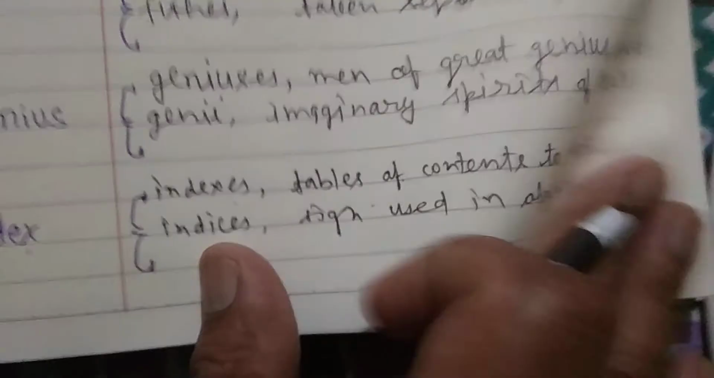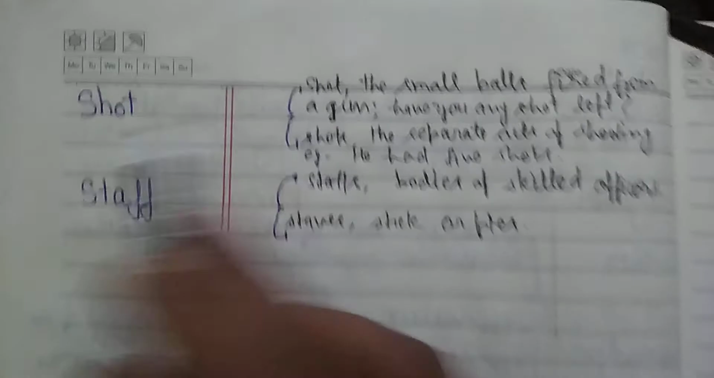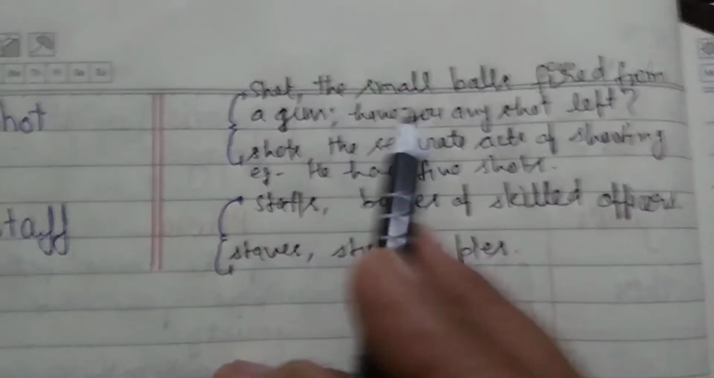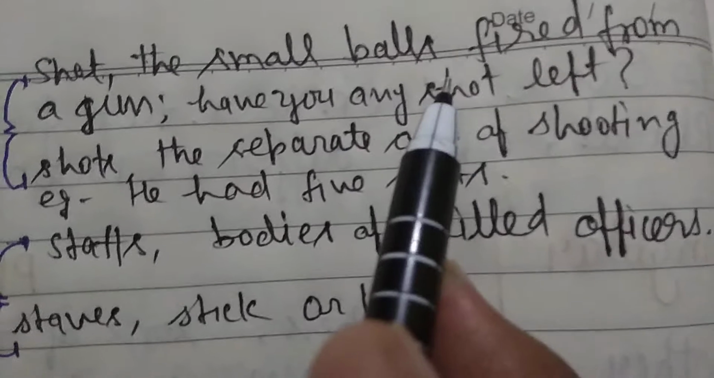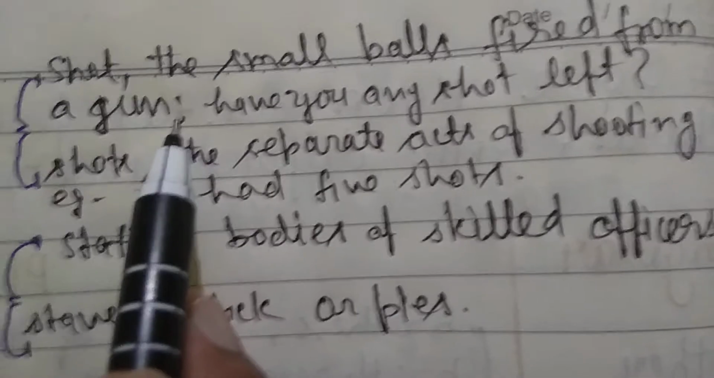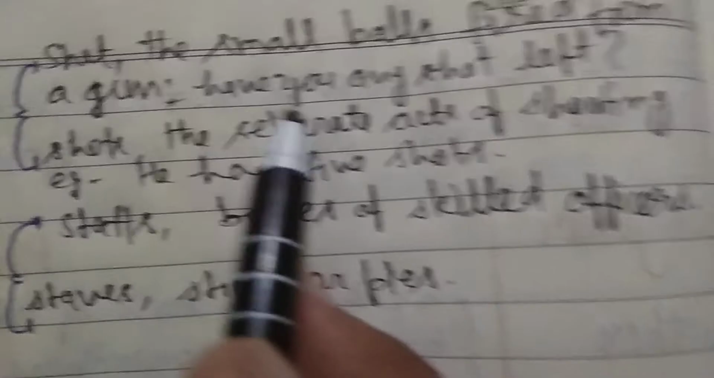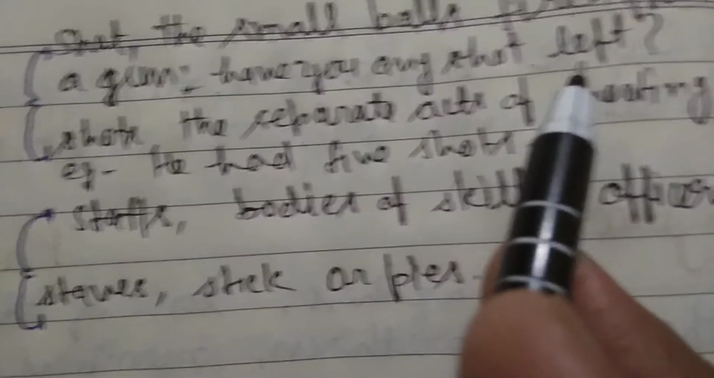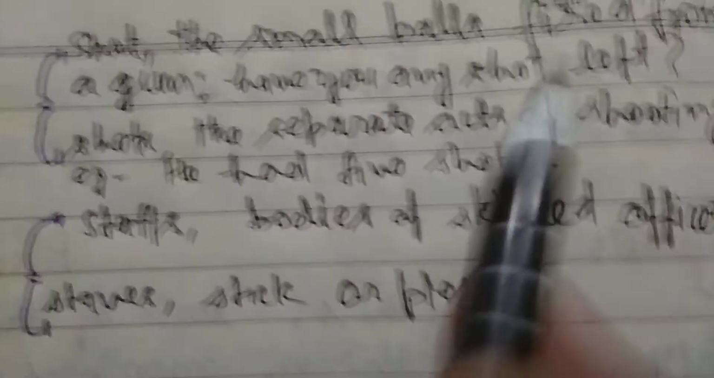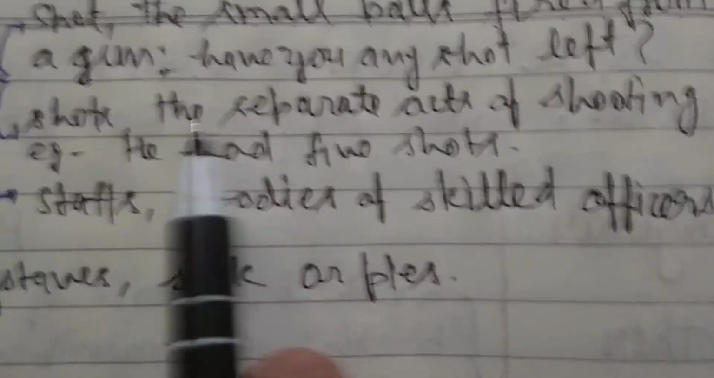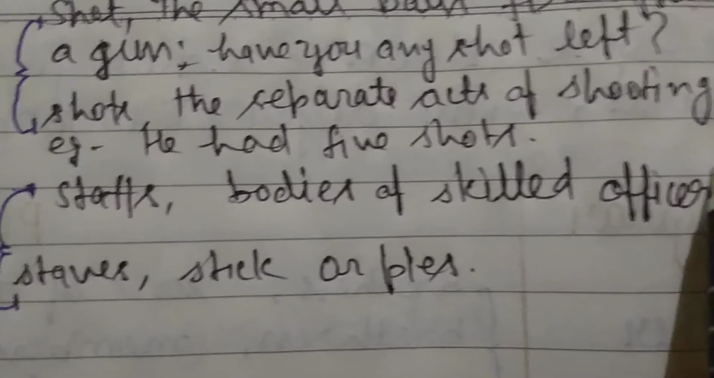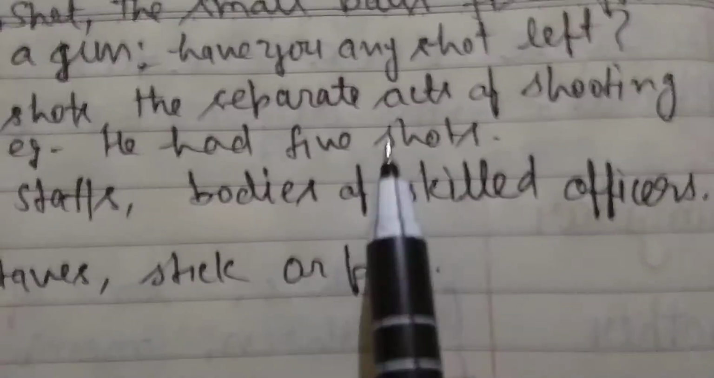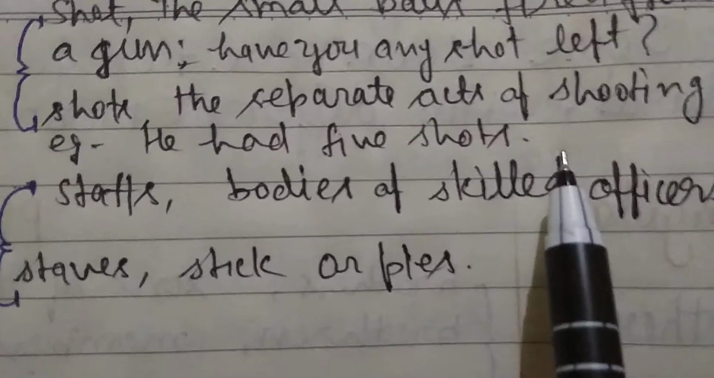Clear? So next, shot. Shot has two meanings. Shot, the small balls fired from a gun. You can say bullet also. Actually, have you any shot left? Clear? And shots means the separate acts of shooting, especially in the film industry. He had 5 shots. Clear?